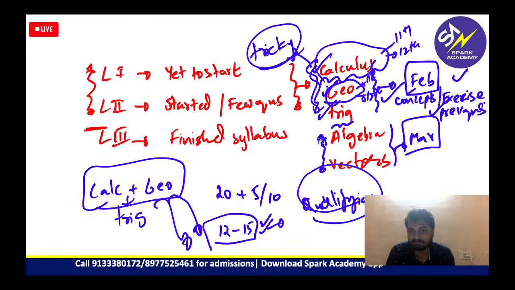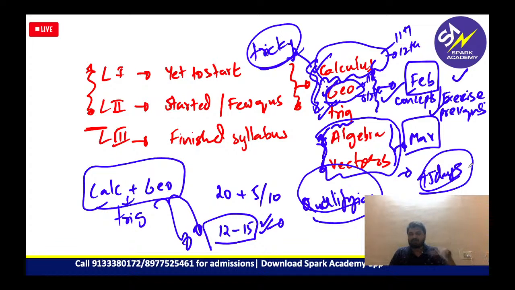You have the next month in which you can cover your algebra and vectors. For this, you will take around 45 days to cover it thoroughly. Easily you can do it in 30 days if you're already in a rhythm and in a flow, if you have a basic idea of algebra and vectors. Students usually don't find it difficult. So it will take around a month to 45 days to cover this as well. That means, ideally, by March ending or the first week of April, you have completed your entire syllabus.